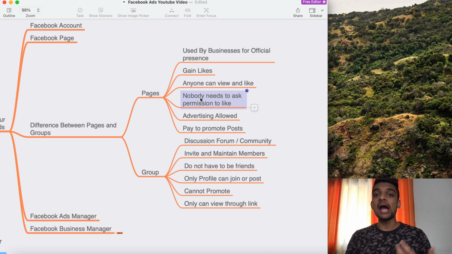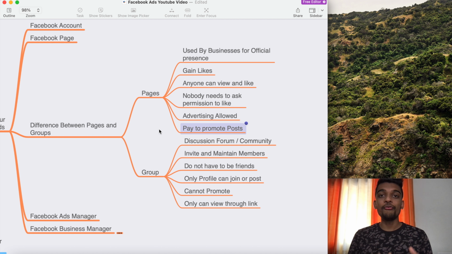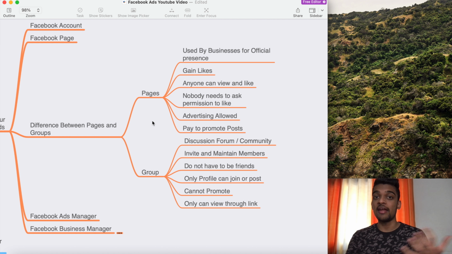Nobody needs to ask permission to like your page. Advertising on your pages is allowed. You can create ads for your pages and bring traffic to your official page. The photos and videos which you post on your pages, you can promote through Facebook ads or Instagram ads and bring traffic to your page and increase likes and followings of your page.